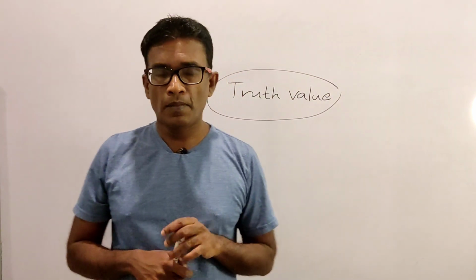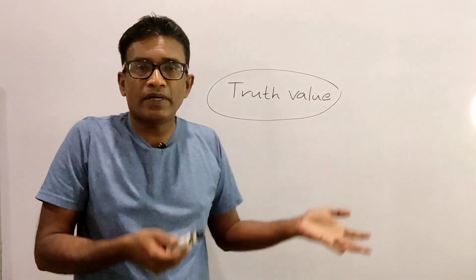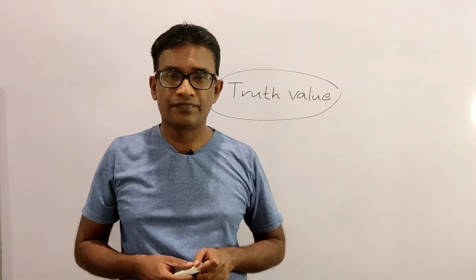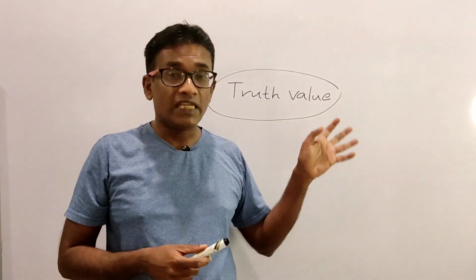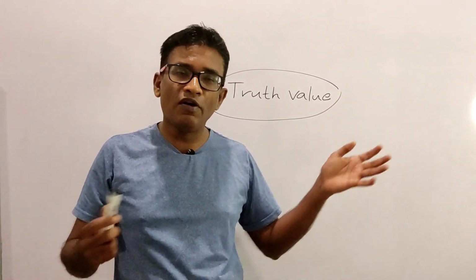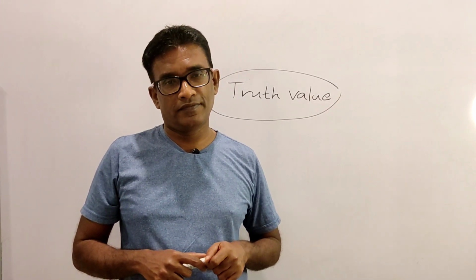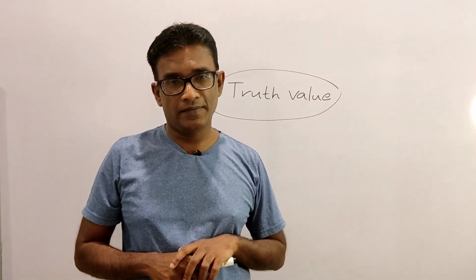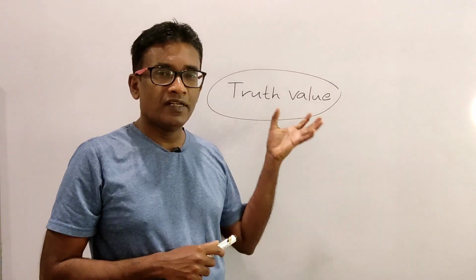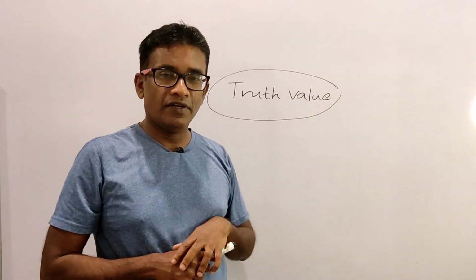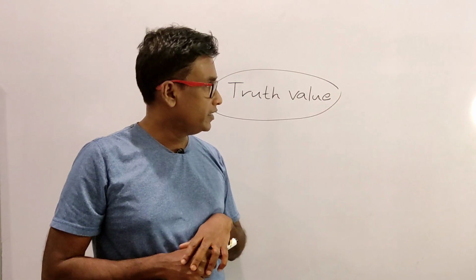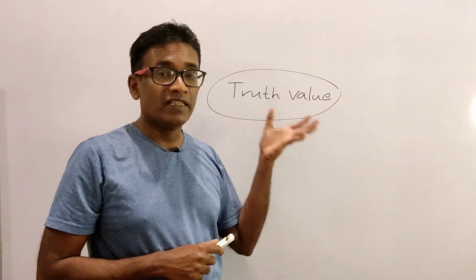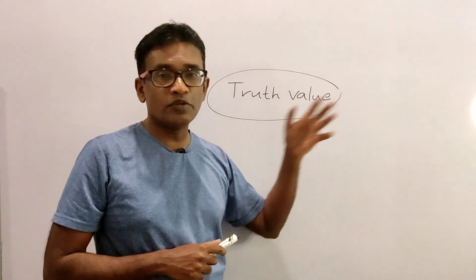We say a verbal or a written expression has a truth value if it is either true or false. It can never be both, right? So if a verbal or a written expression is true or false, we say that expression has a truth value.